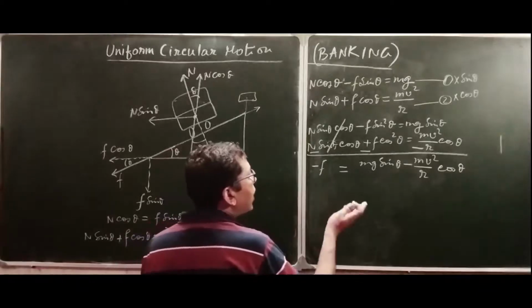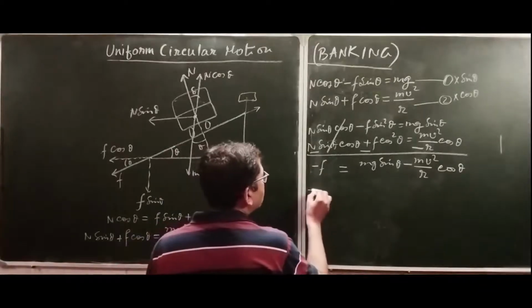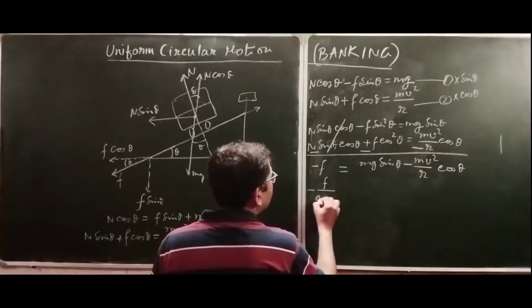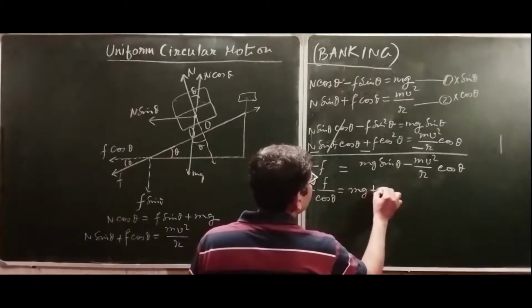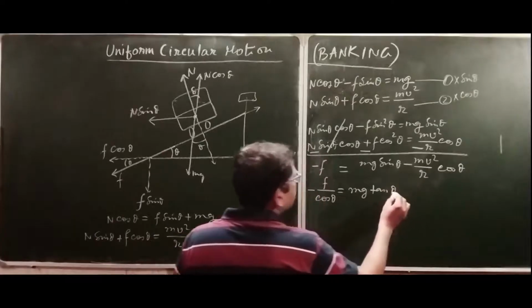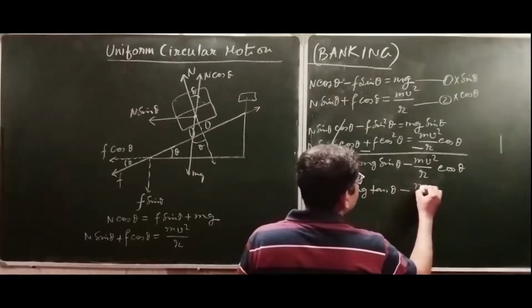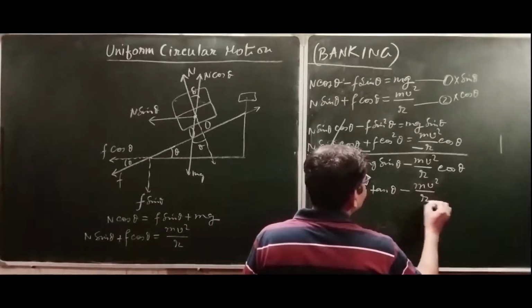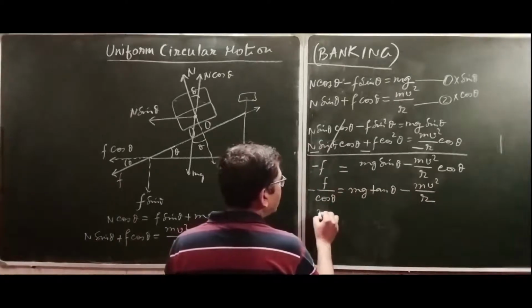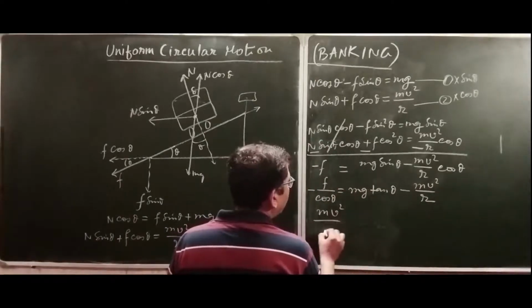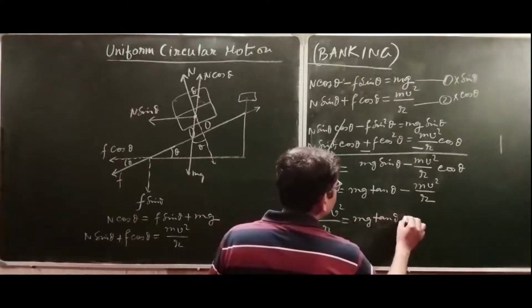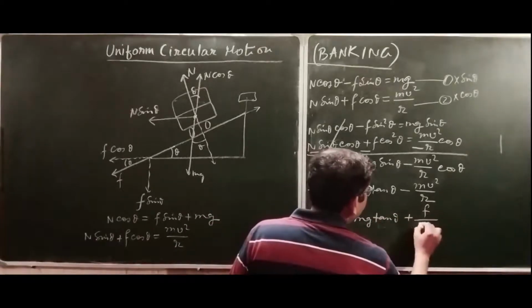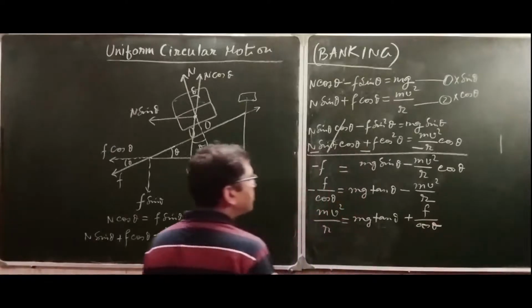Now if you divide both sides with cos theta, you will get this. From here, mv square by r is equal to mg tan theta plus f upon cos theta.